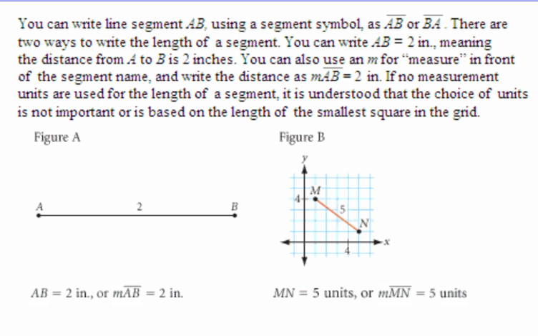So, after reading this paragraph, it's important to take away the 2 different ways to identify and name the measure of a segment. First is line segment AB equals 2 inches. That tells us the distance from A to B is 2 inches. The second way is using the M for measurement. The measurement of line segment AB equals 2 inches tells us that's how long the segment is.